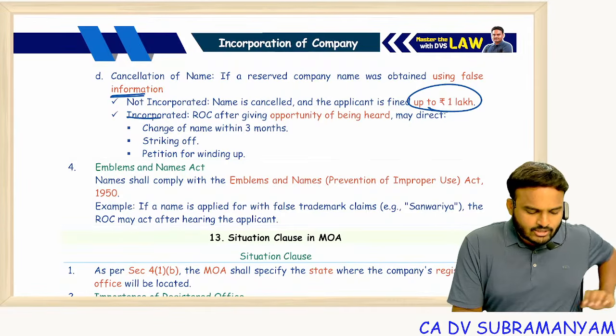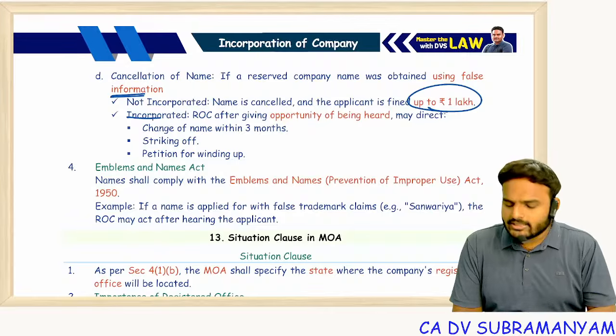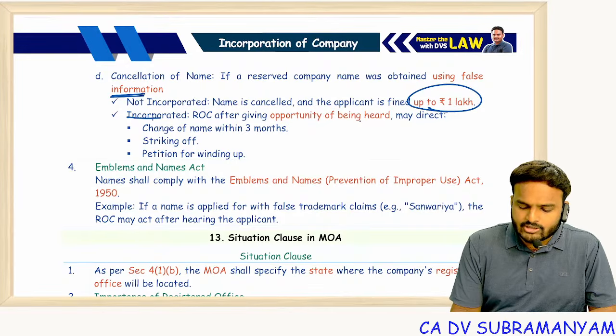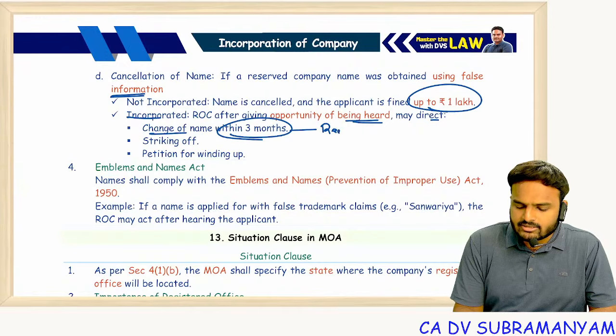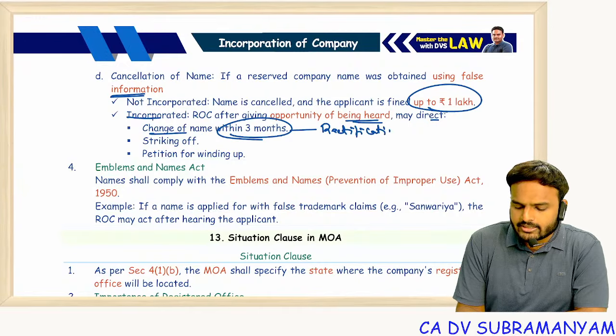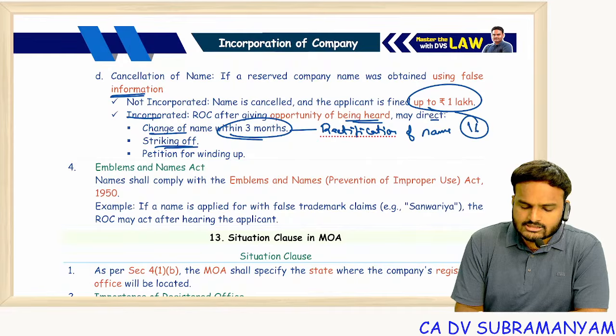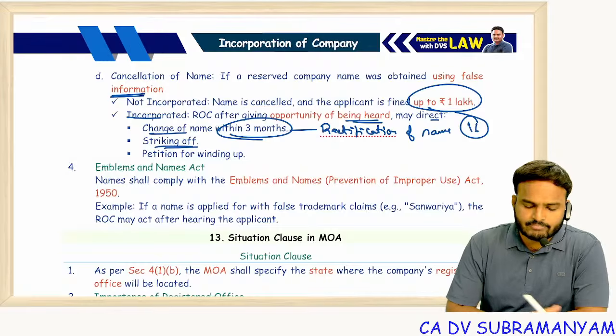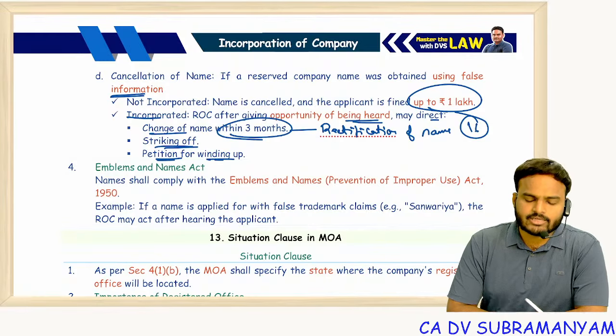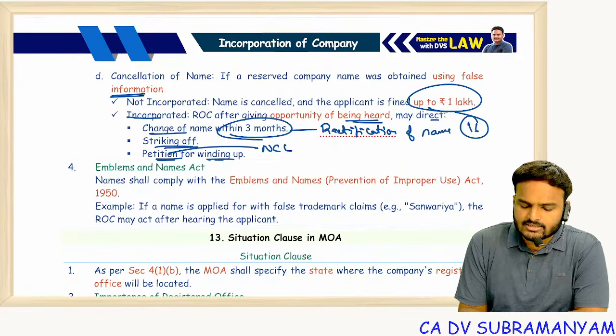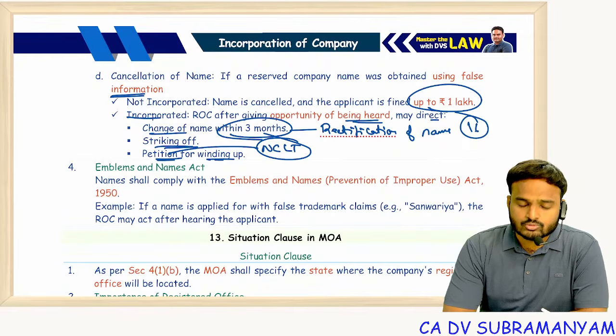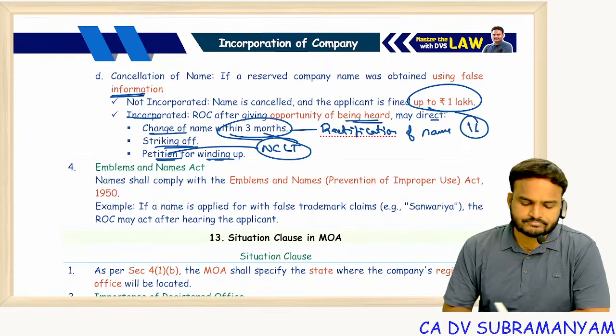Suppose company already incorporated, sir. Then ROC, after giving opportunity of being heard, may direct the change of name within 3 months. That is nothing but rectification of name. Section 16 is applicable. Or strike off, simply remove the name of the company. Or petition for winding up of the company. May file a petition with NCLT to liquidate the company, to wind up the company.